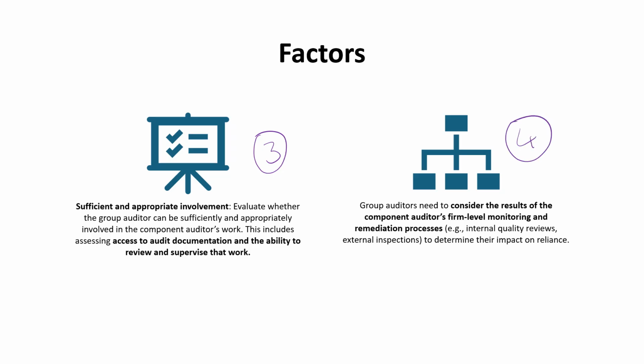We also have to consider the results of the component auditor's firm level monitoring and remediation processes. So for example, in our example that we are using, because the component auditor Nia & Co. is a completely different firm, we basically need to evaluate whether they have their own internal quality reviews, if they've had external inspections from their own local regulators, etc., because this would mean that someone is keeping an eye on the quality of work that is being done by them.